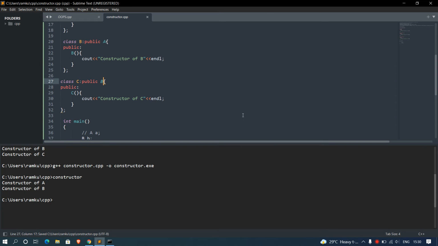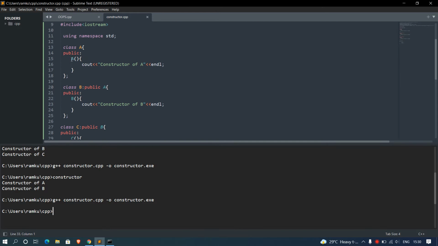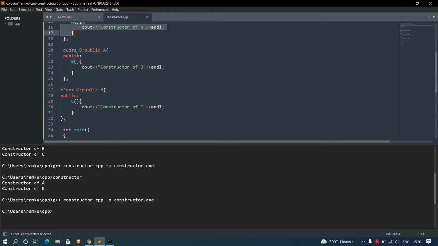Now what do you think, which constructor will get called first? So again the parent constructor will be called first, then class B constructor, then class C constructor.